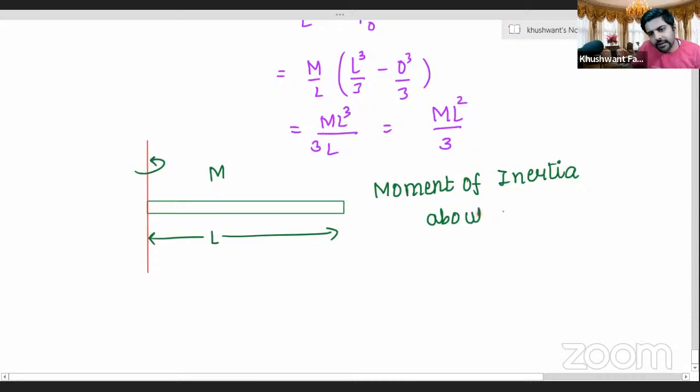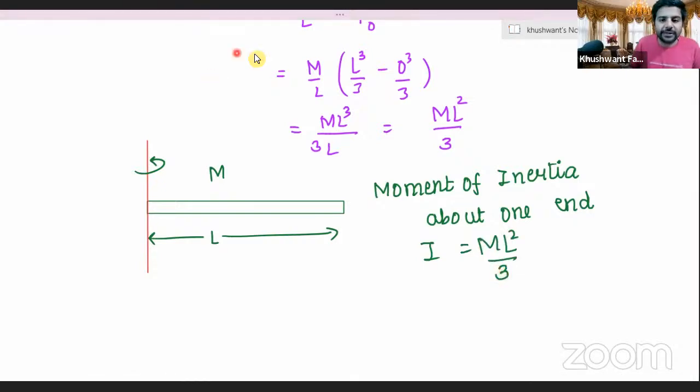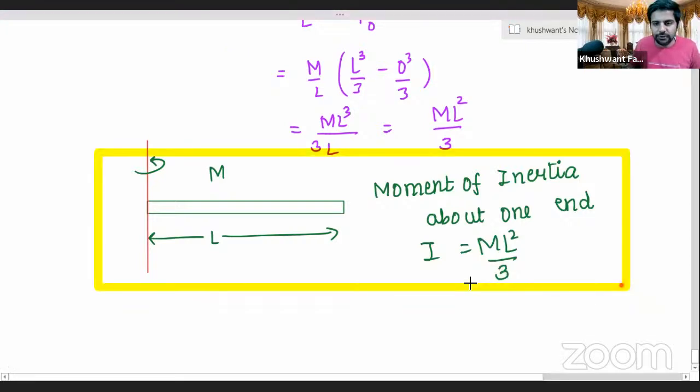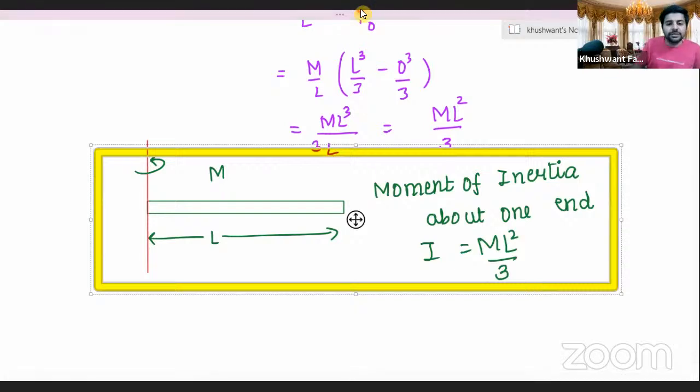About one end. This is the end, right? End portion of the rod. From there the axis is passing about the end. I is given as ml square by 3. Please remember, this is a very, very important point. I'll put it into a bracket for all of you like this. I hope you all can see this, right? So put this into your copies.